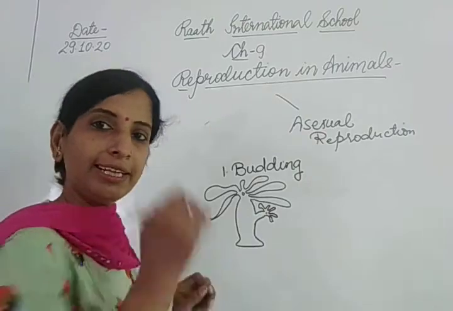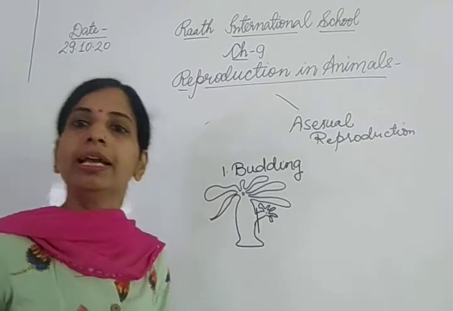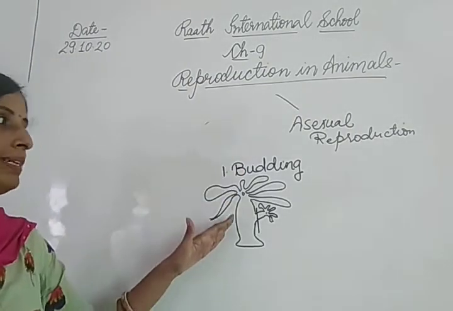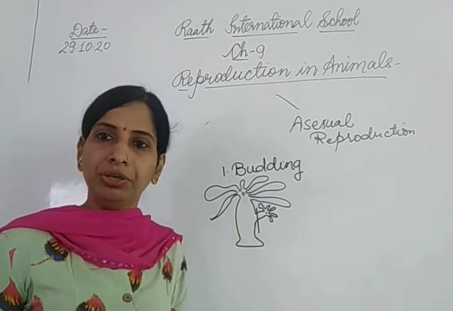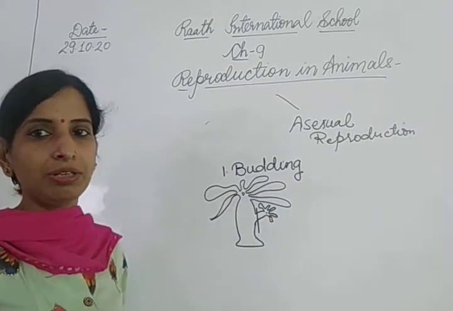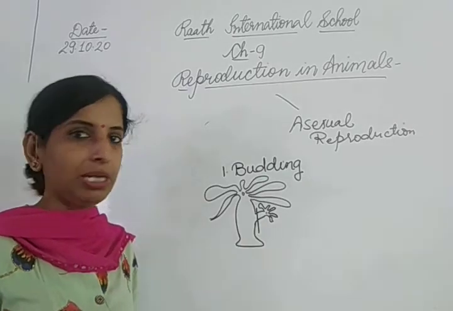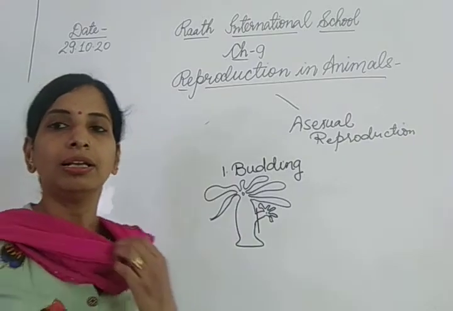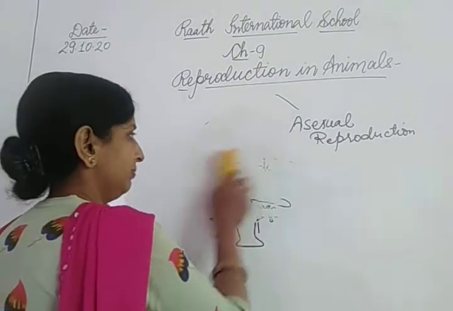When this bud gets detached from the parent body, it gives rise to a new individual. So budding can be seen in hydra where a bud gives rise to a new individual. ये जो बॉडी में बल्ज है, ये जो आउटग्रोथ है, इसी को बड कहा गया है. And this bud gives rise to a new individual in hydra. So budding can be seen in hydra. So this was about budding. Now let's discuss binary fission.